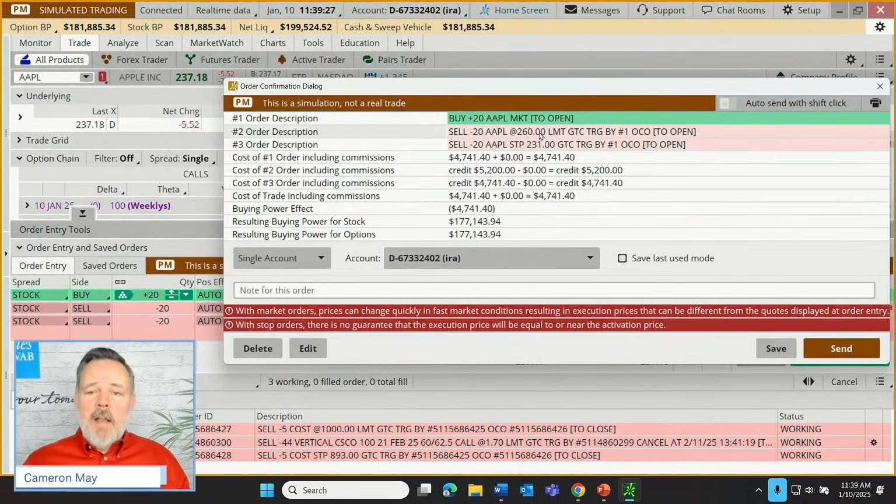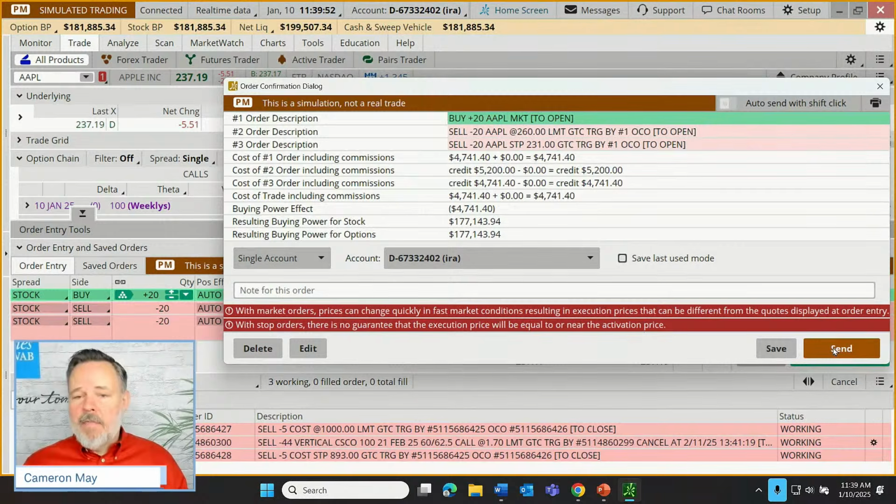Then we're either going to sell, hopefully up there at our profit of 260, or we might sell down at our stop of 231 or in that area. That's what we'd call our activation price. And with stop orders, there's no guarantee that the execution price, the amount actually received, will be equal to or even near the activation price. Now, there's no commission on this trade, but there can be on some types of trades.